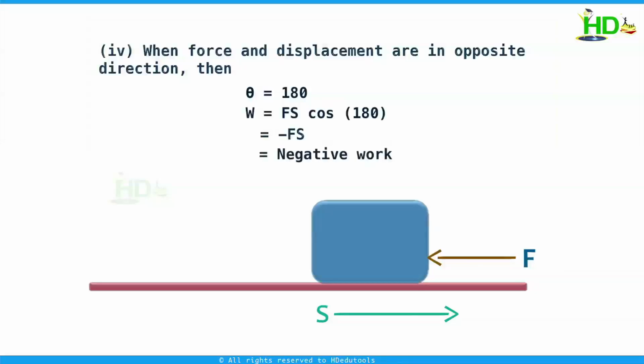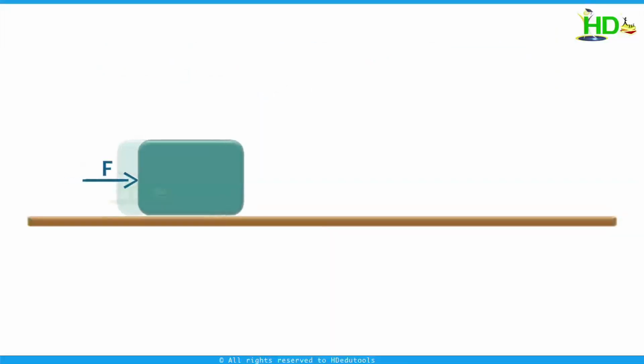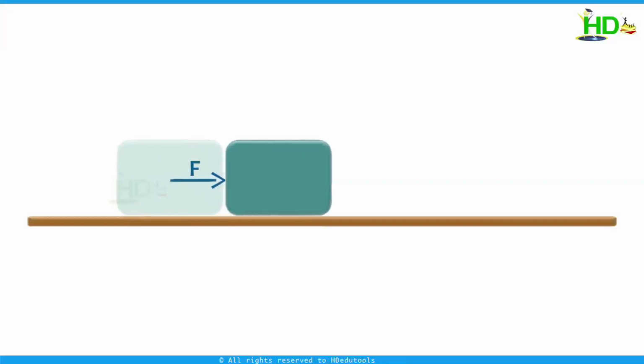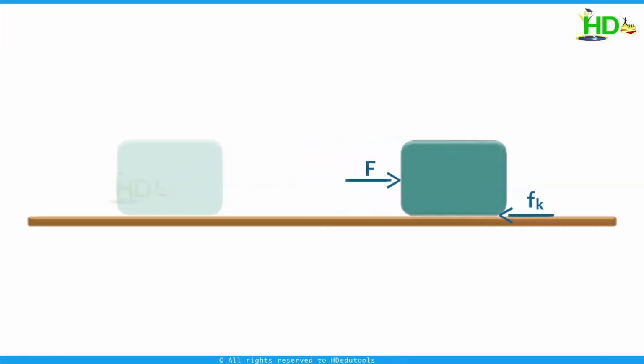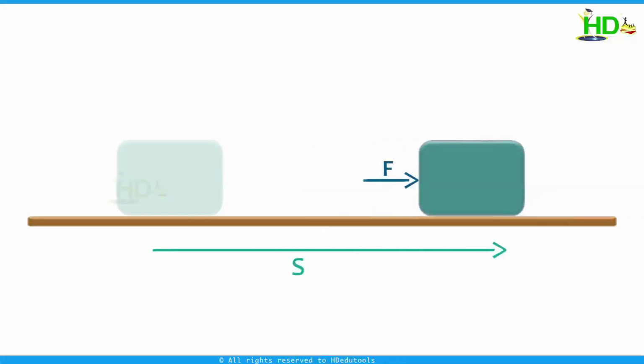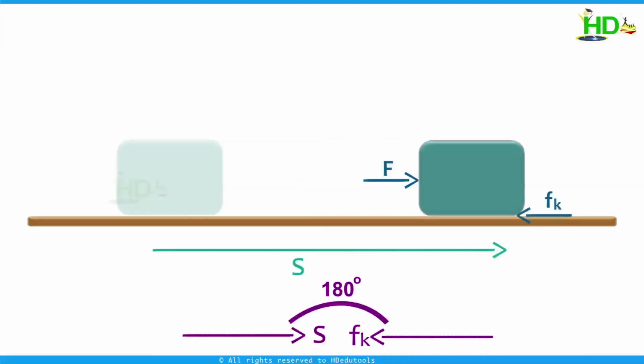To understand this, we take one example. An object is in motion along a horizontal surface. Frictional force is acting opposite to the motion. In this case, the displacement and the frictional force are opposite in direction. Theta is 180. The work done by the frictional force is negative. Work done by the applied force is not negative, since both are in the same direction. But work done by the frictional force is negative since it is acting opposite to the motion of the body.